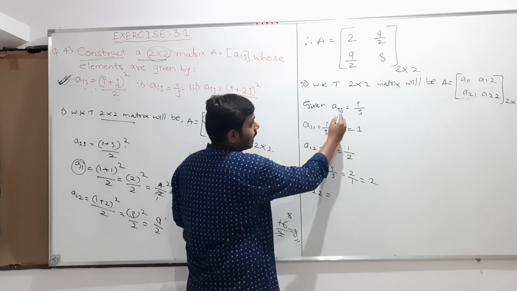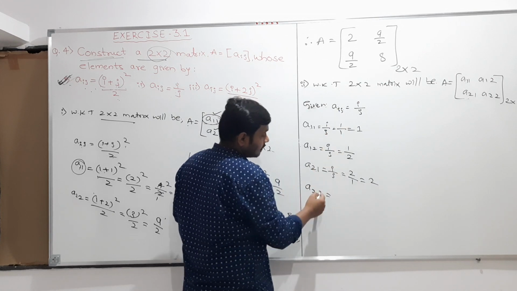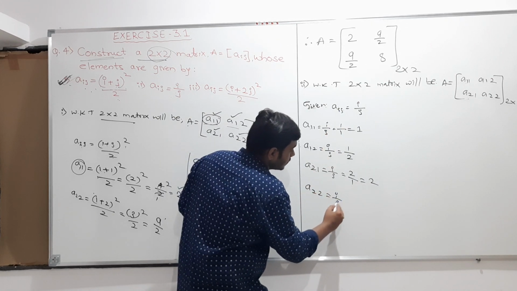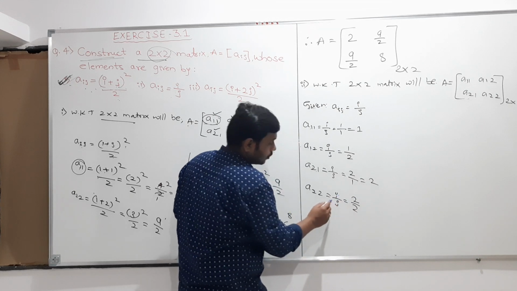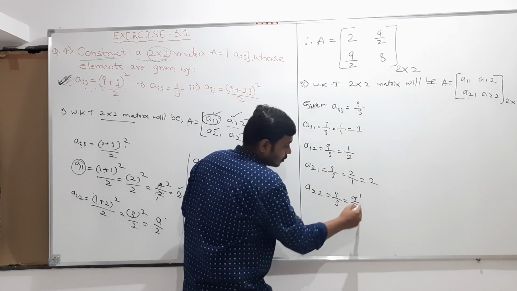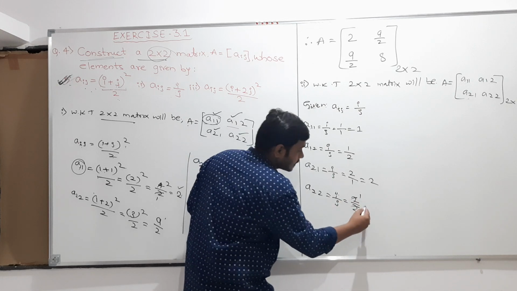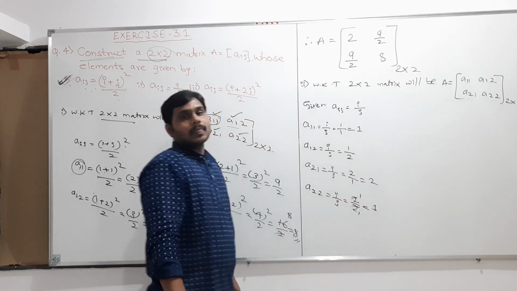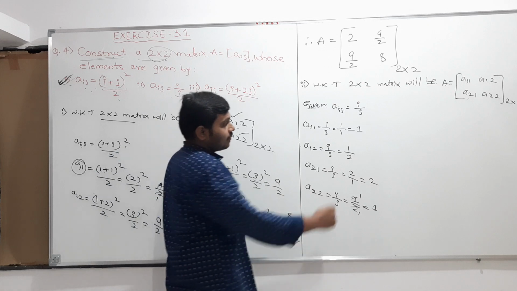A22 means the i value is 2 and the j value is also 2. So therefore i by j is equal to 2 by 2. Both will cancel, and you will get 1. Like this we should write.